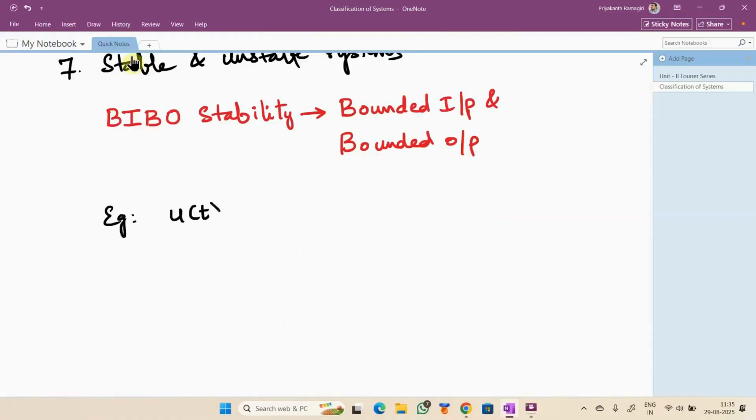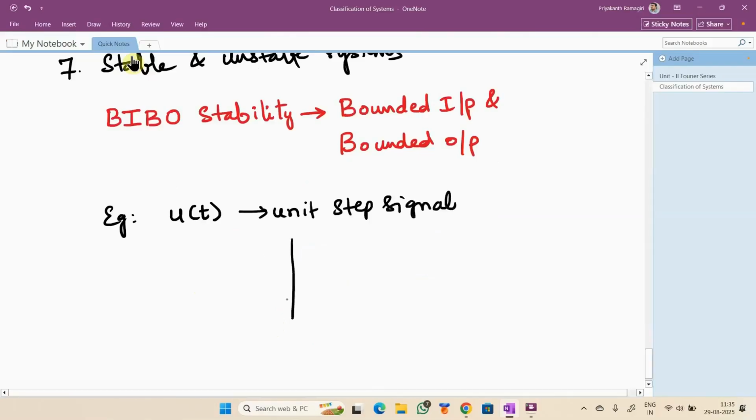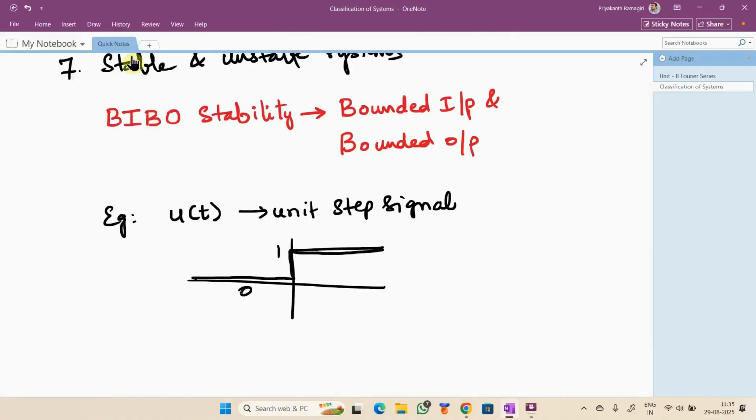What is this signal I have represented here mathematically? u of t. Unit step signal. What values does it take? It is either 0 or 1. Am I right? Are these finite values?